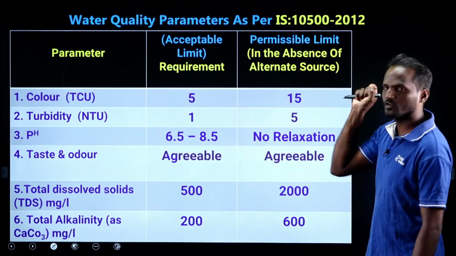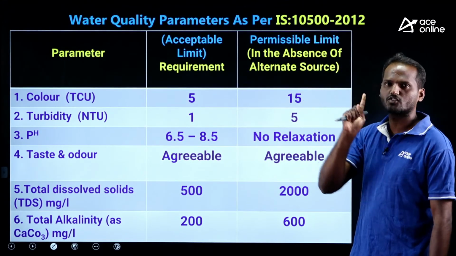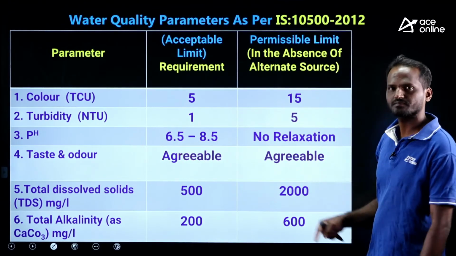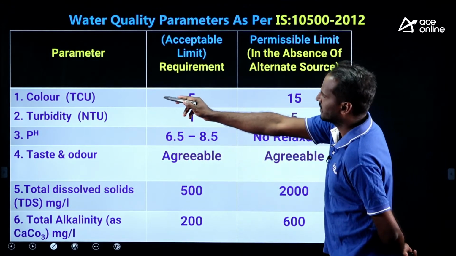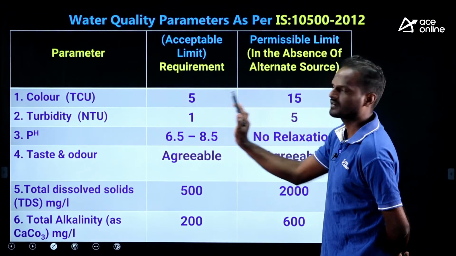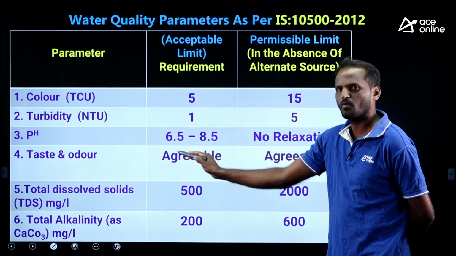In that question, if they mention permissible limit in the absence of an alternate source, you need to select these limits. Take the screenshot of this. We have color in true color units: acceptable is 5, permissible is 15. Turbidity in nephelometric turbidity unit, NTU: 1 and 5. pH is 6.5 to 8.5.